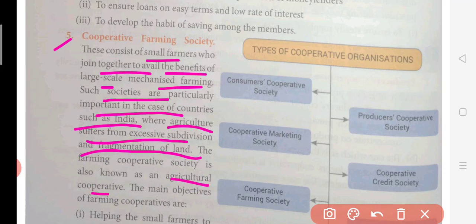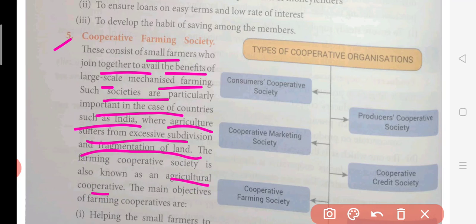The main objectives are, so here what happens in this cooperative farming society, as we know there are many small farmers. Whenever they want to sell their produce, whatever the agriculture output is, it is fragmented, scattered all around India, and they don't have a proper channel where they can sell their goods. So what help can they get here? The cooperative farming society will pool all this agriculture output, and it will be accumulated at one place, सबको एक जगह इकट्ठा किया जाएगा, and then they will sell it from there in the market.